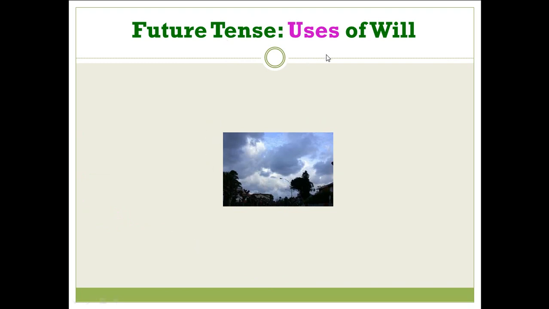Let's discuss the usages of will. When can we use will? When can we use going to? As we said before, we use will in different situations from going to. First, we will talk about the kinds of actions that we use will with.